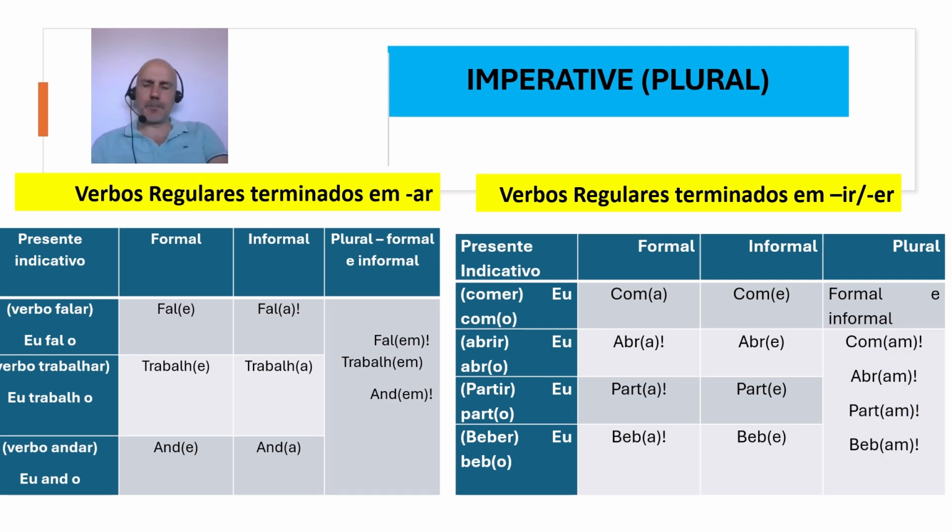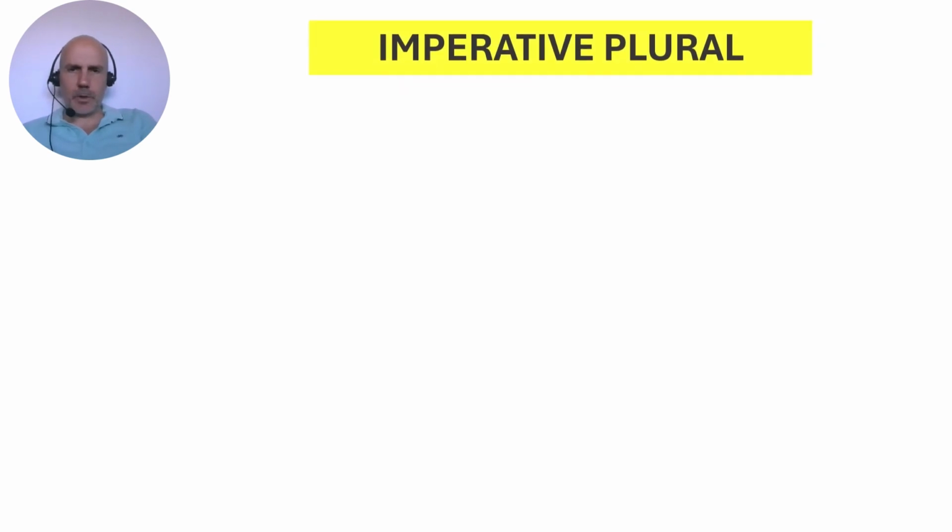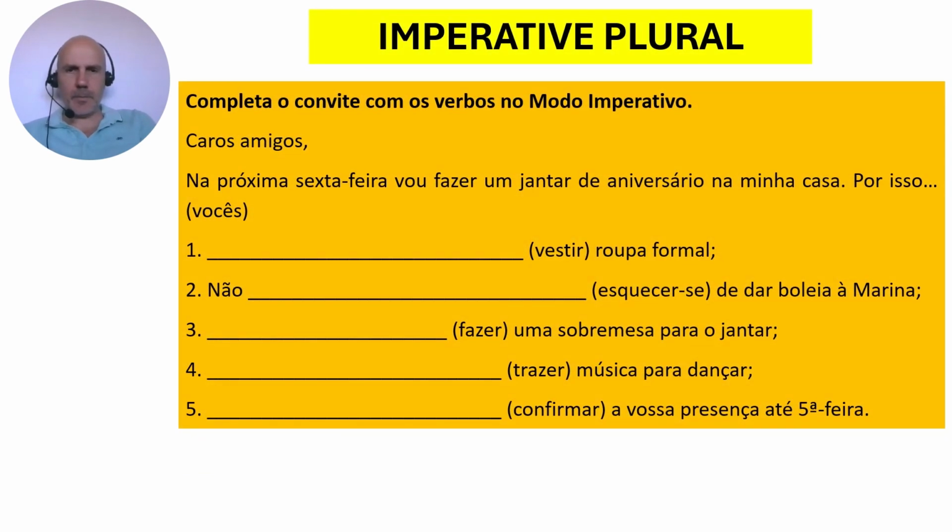All right? And now, what kind of activity do I have here? I have an activity with these verbs: vestir-se, to get dressed, esquecer-se, to forget, fazer, to make, trazer, to bring, and confirmar, to confirm. This activity starts with these two words, caros amigos, that means dear friends. So this person is talking to a group of people and giving them a few instructions.